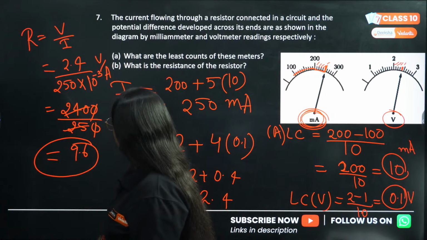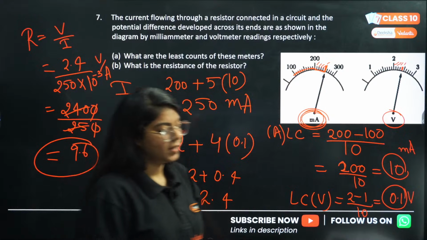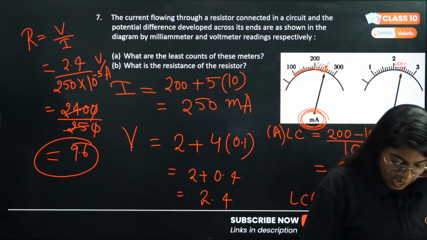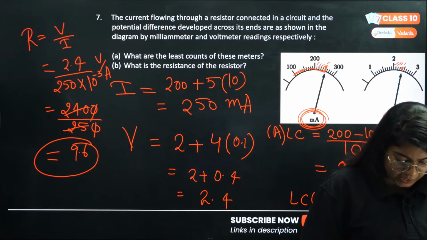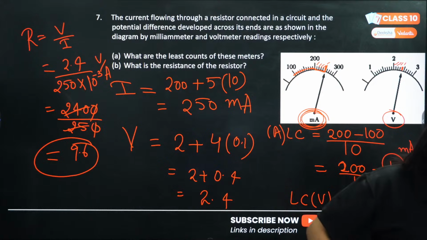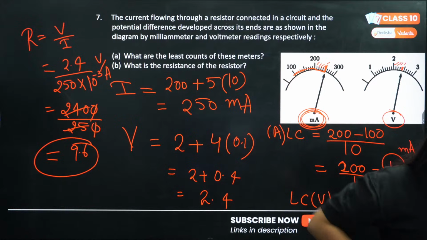9.6. Not 9.68. Yes. 9.6. Correct. Understood, everyone? What is 16.67? How are you getting 16.67? Yes. Everyone understood the question? Can we move on to the next one?